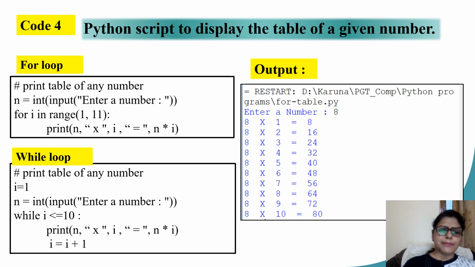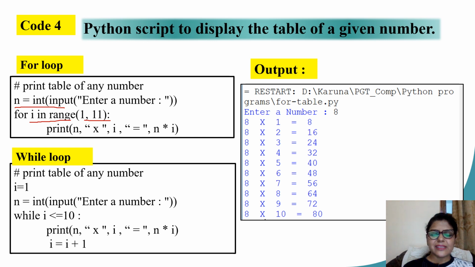Let's take one more example. In this example, I want to print a multiplication table for any number that the user is giving me. So my first statement, n equal to input enter number, this remains the same. I want number as an integer, so I'm converting it to an integer. Because I know my multiplication table, they refer to all the multiples from 1 to 10. So using a for loop, I write for I in range 1, 11. That would mean going from 1 up till 10.